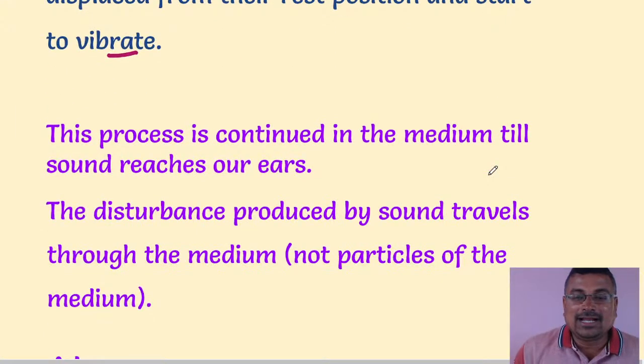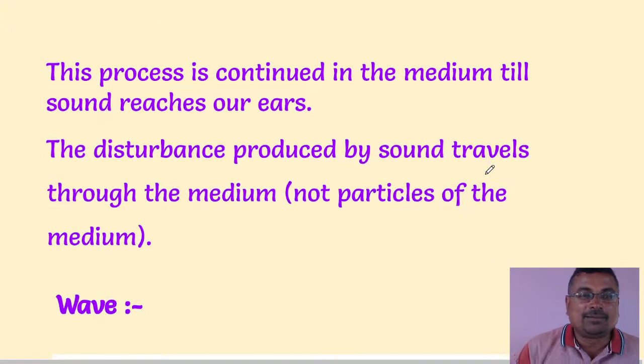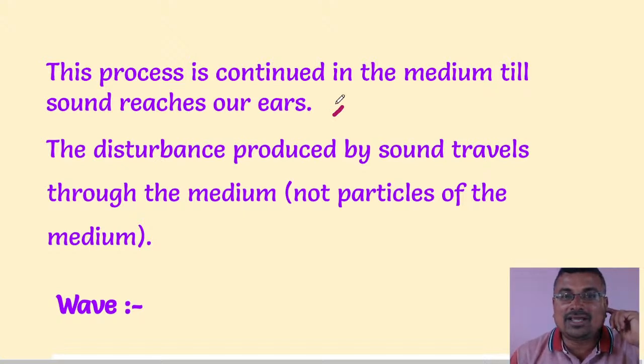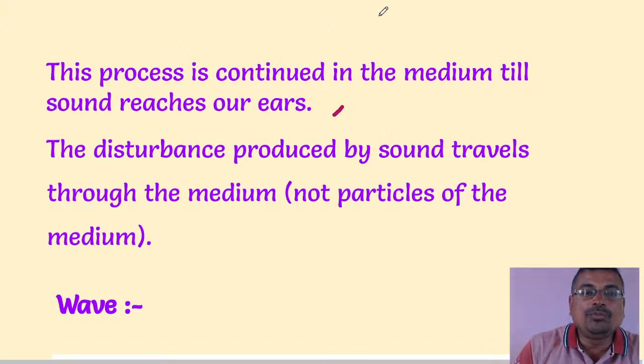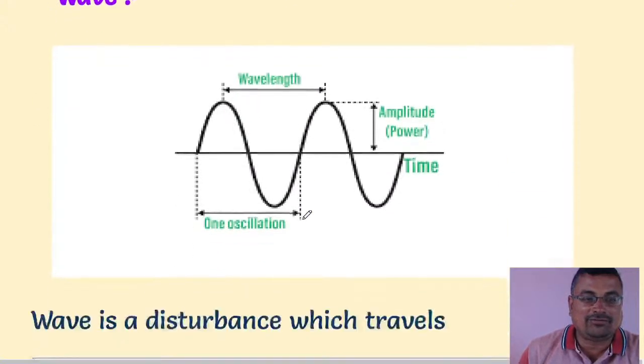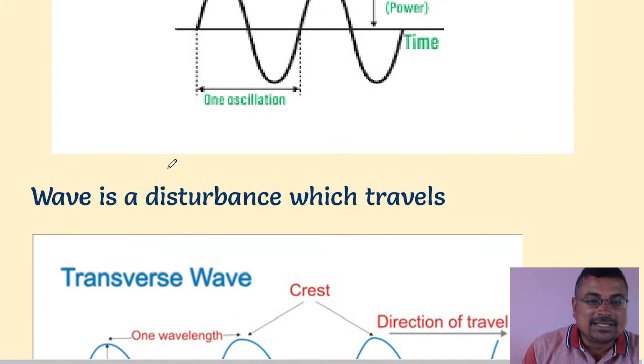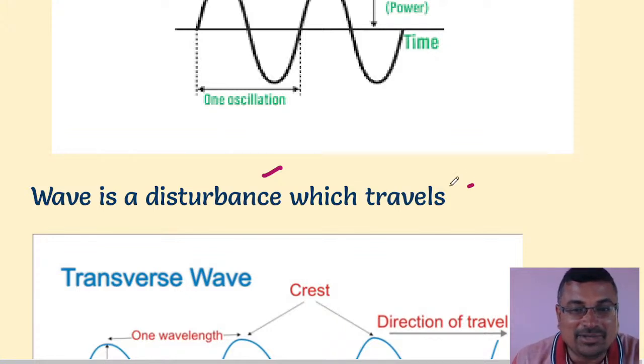Now, let's move ahead. The process is continuous in the medium till sound reaches our ear. When the sound reaches our ear, the eardrum vibrates and the signal goes to the brain, and we identify the sound. Now, what do you mean by wave? The wave is nothing but the disturbance produced by the sound that travels through the medium. Wave is a disturbance which travels in the medium, that is called wave.